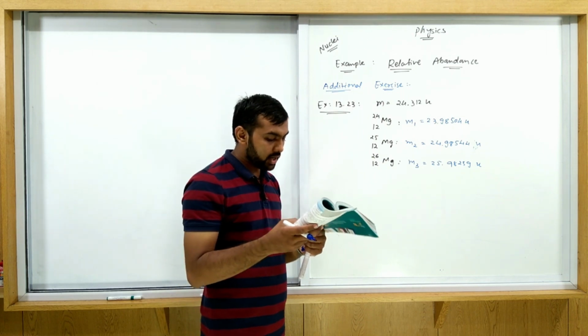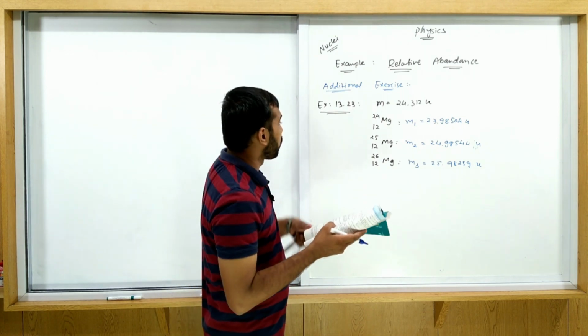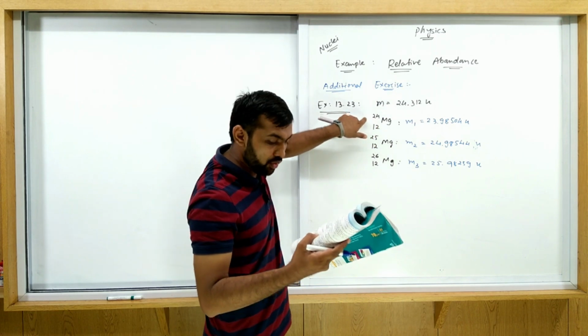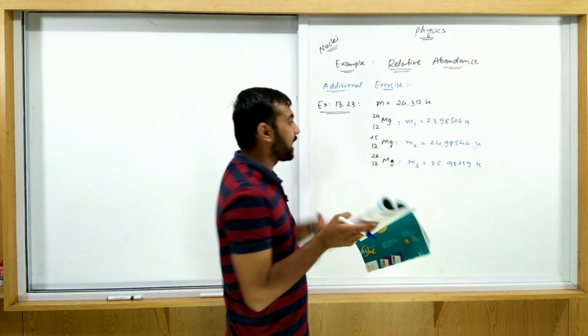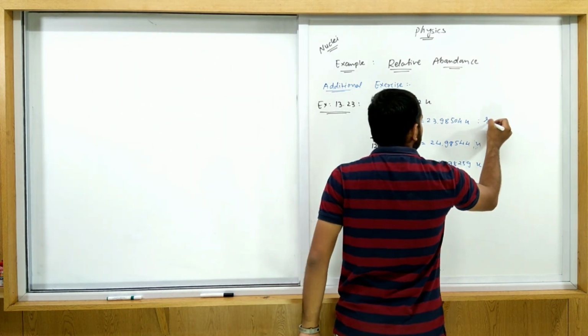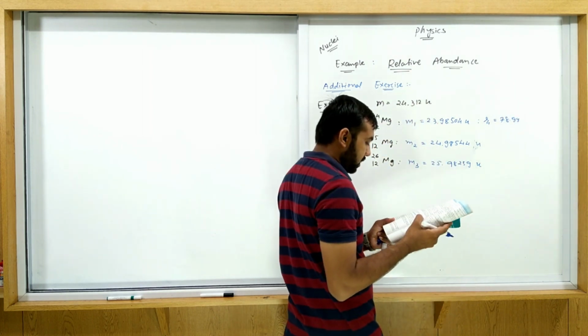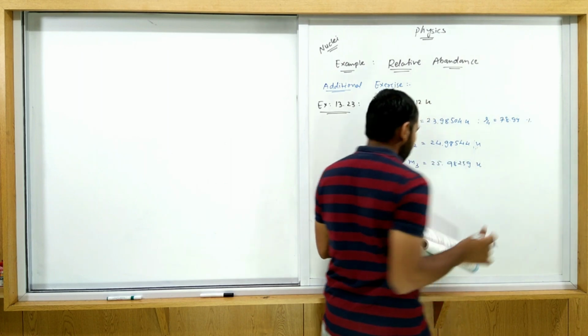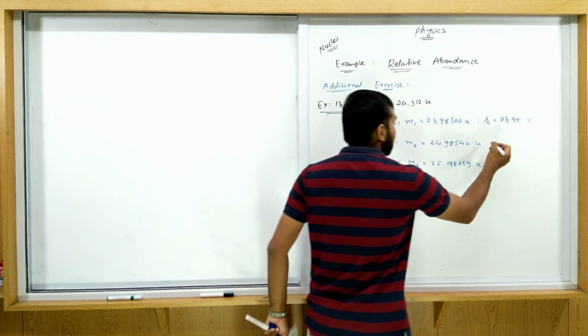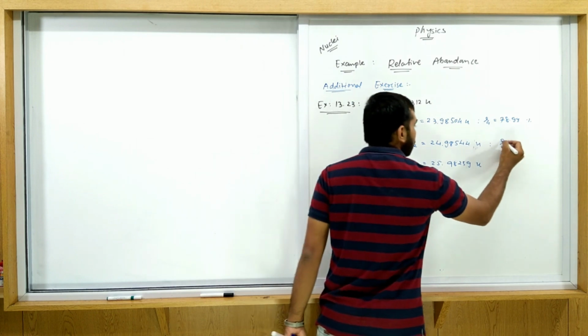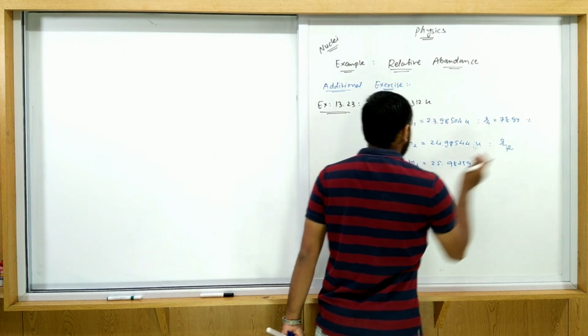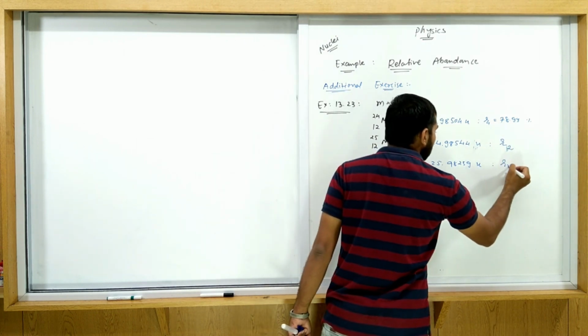Now the natural abundance of 12Mg24 is 78.99. So its abundance is given to us: R1 is equal to 78.99 percent. Suppose the relative abundance of the second isotope is R2 and of the third is R3.